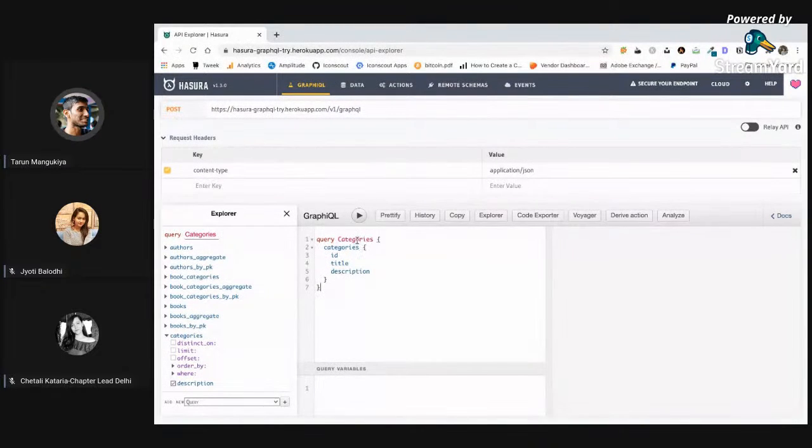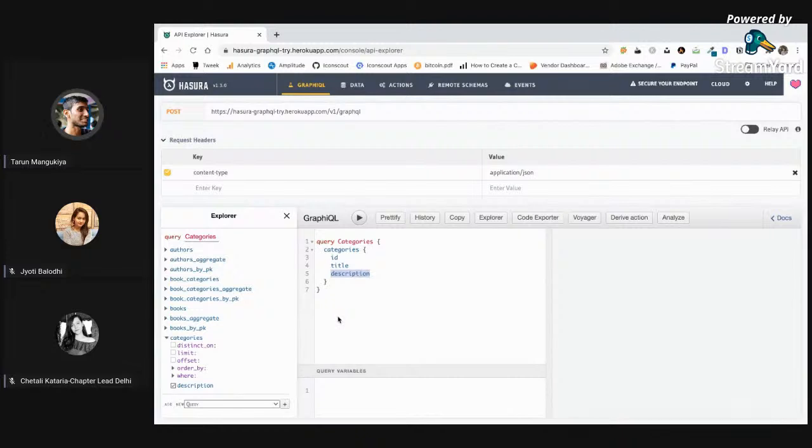So I have written a simple query which fetches categories. This is the name of the query that is defined in our schema, right? And we have ID, title, and description. One thing is for sure, you do not have to worry about whether you get a schema or not. Whenever you put the URL of your endpoint in any GraphQL tool, all the schema will be fetched automatically, right? And this is the best part of our developer experience, right?